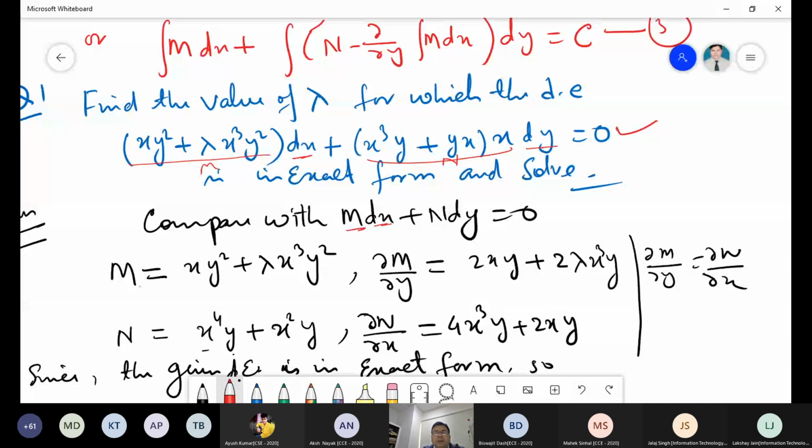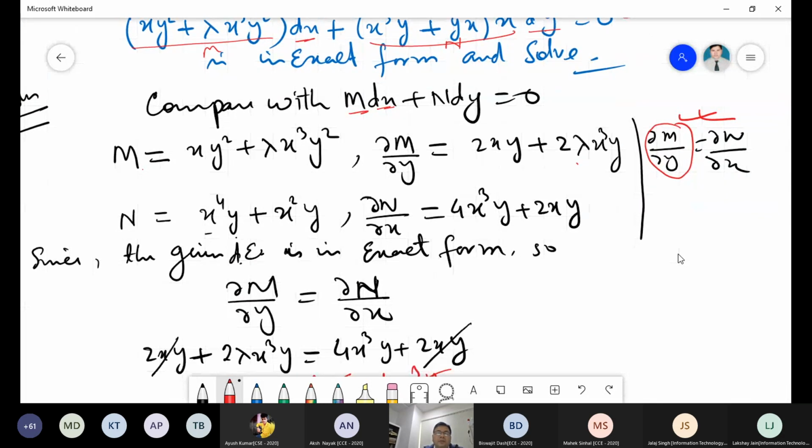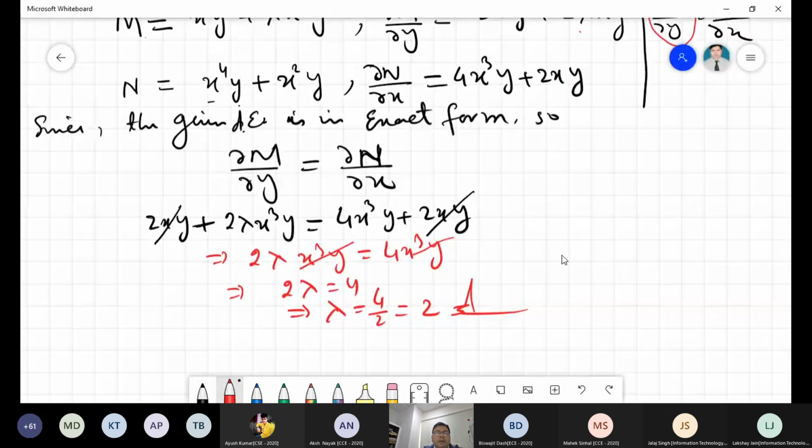And we know that it is an exact form, that means we have to check that they must be equal. So for that we find del M upon del y, differentiating partially with respect to y, and you will get this term. And when you differentiate partially with respect to x this N term, you will get 4x cube y plus 2xy. It is given that this equation is in exact form, so it must satisfy the condition del M upon del y equal to del N upon del x. Okay, sir, I got it. Okay. So I just put the value, and when you find it, you will get the lambda value.